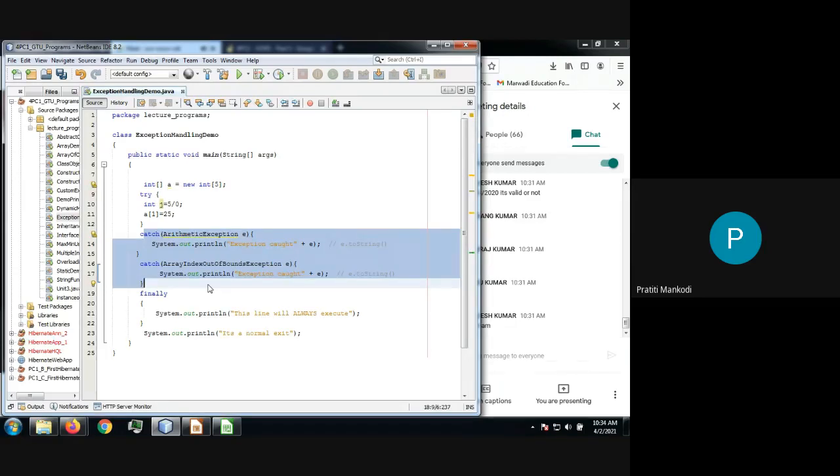When you go to a real-time application, even if you create catch blocks individually for all the possible exceptions, you may miss some of the exceptions that can be generated. So the exceptions which are not caught by a catch block, what will happen to them?